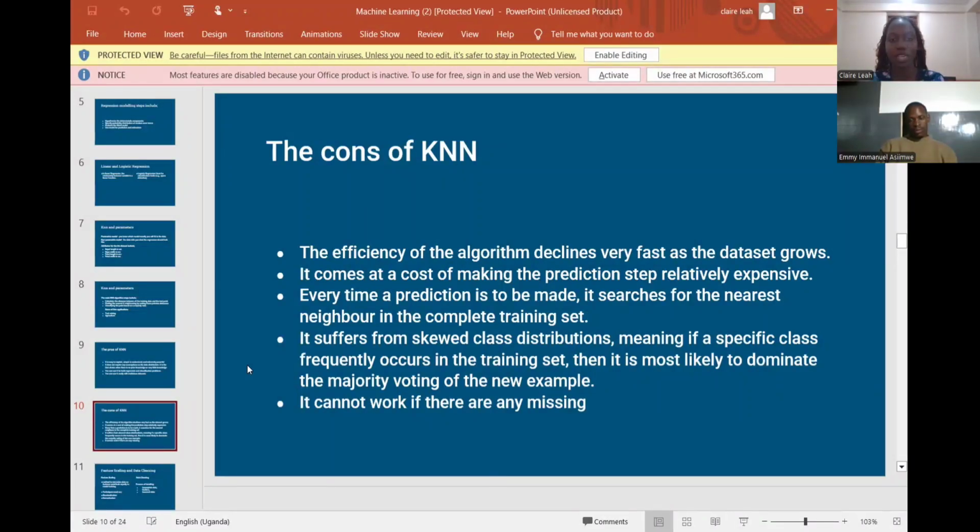It suffers from a skewed class distribution, meaning if a specific class frequently occurs in the training set, then it is most likely to dominate the majority voting of the new example. It can't work if there are any missing values.